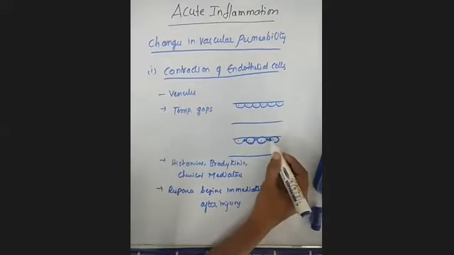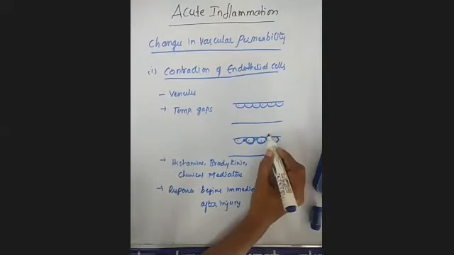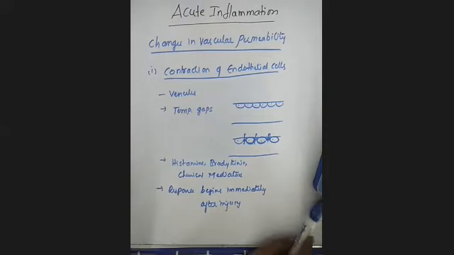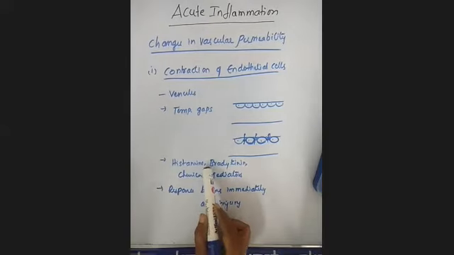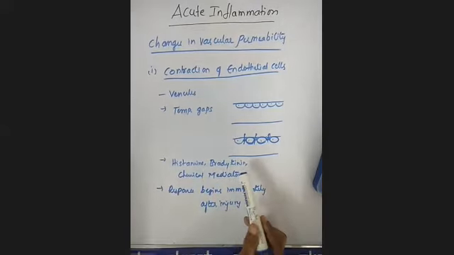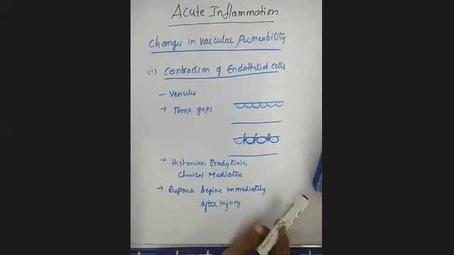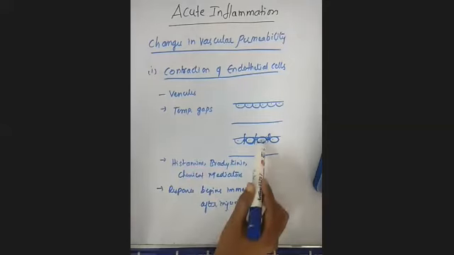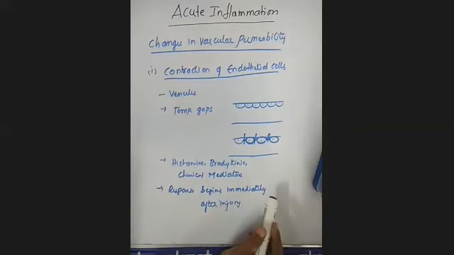See, suppose if there is a temporary gap, then automatically it will be leaky in nature. Clear? This you are mainly going to observe in the venules, and this contraction of endothelial cells is mediated by chemicals like histamine, bradykinin and other chemical mediators. Mediated by these chemicals means what? During acute inflammation, these chemicals cause the contraction of these endothelial cells.